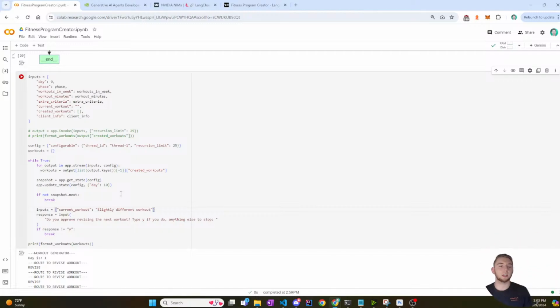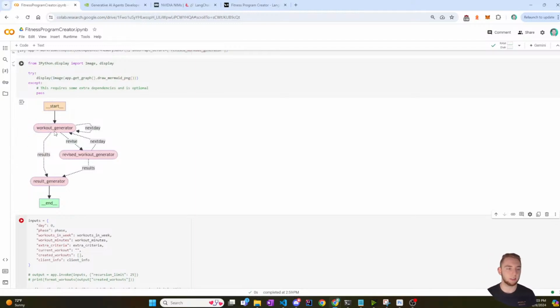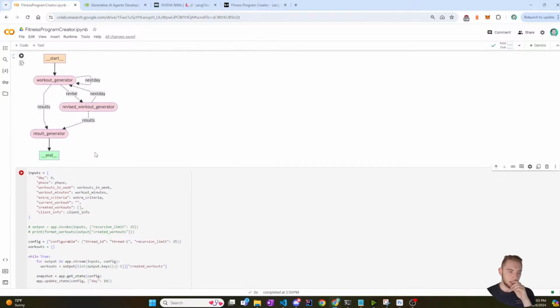The state will still be there. You don't lose all your state, but it'll go to the start of the graph instead of continuing on to the step that you interrupted before. Let me say that again. If your inputs are not none, if you actually have an interrupt and then try to start with slightly different inputs instead of just none, it'll start here instead of continuing right where you interrupted, basically.